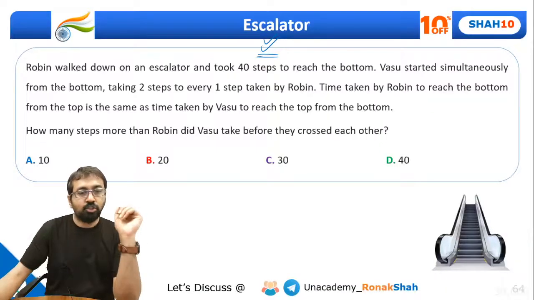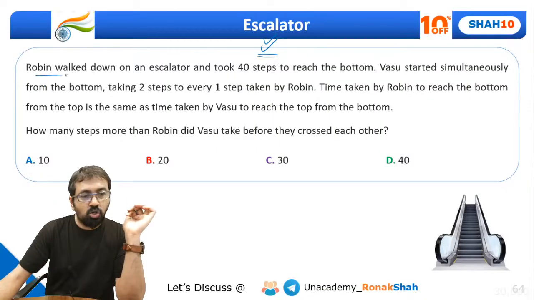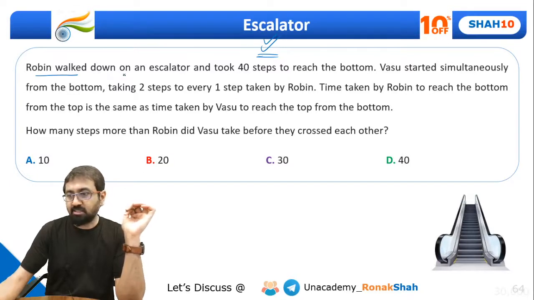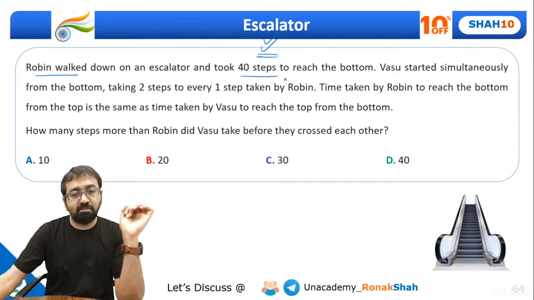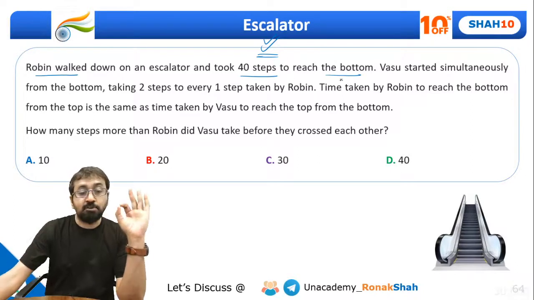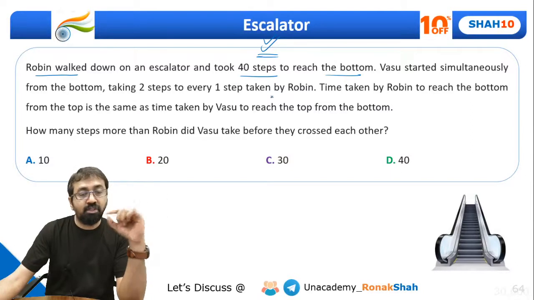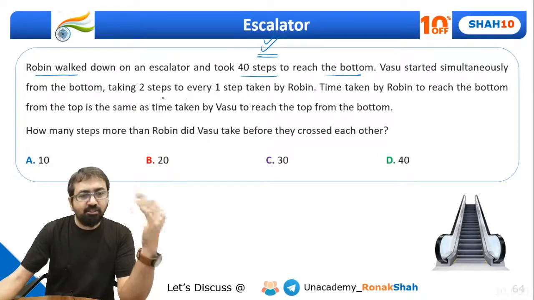Okay, guys, let's understand what it says. Robin walked down an escalator and took 40 steps to reach the bottom. Now guys, please understand, we don't know whether the escalator is moving up or down. Let's read further.